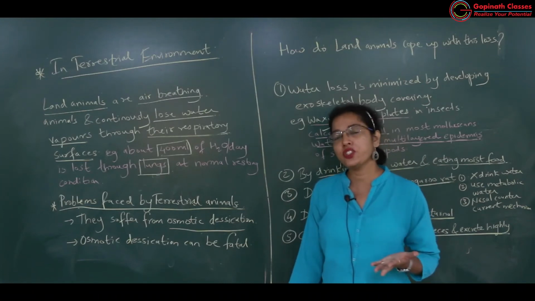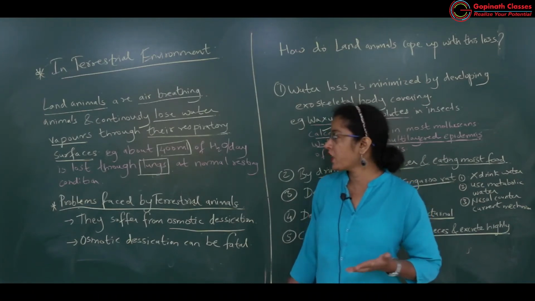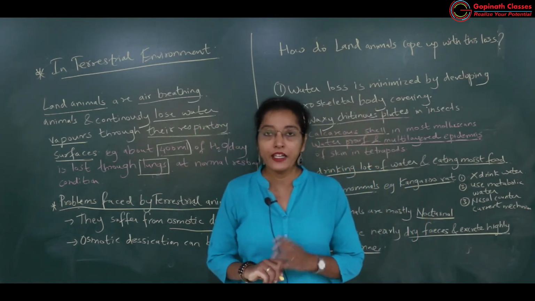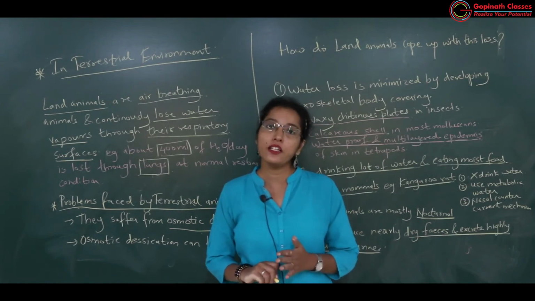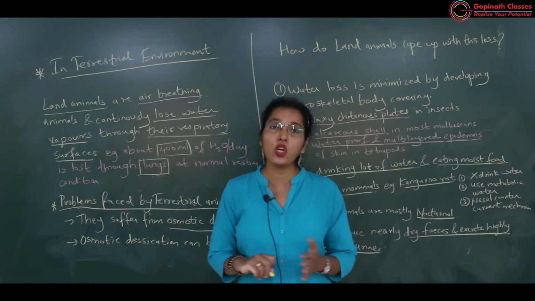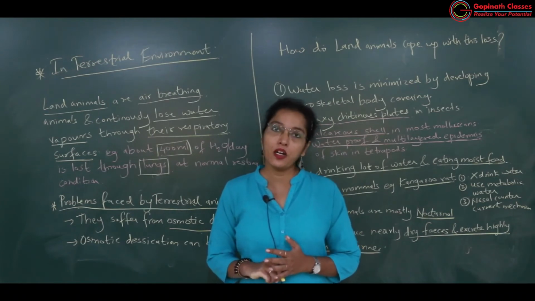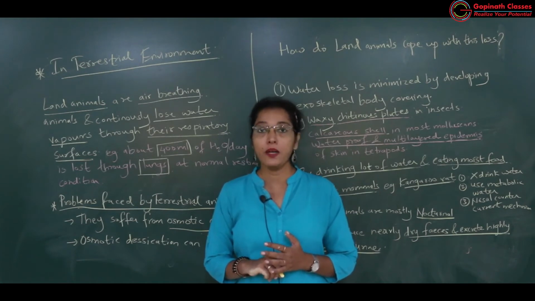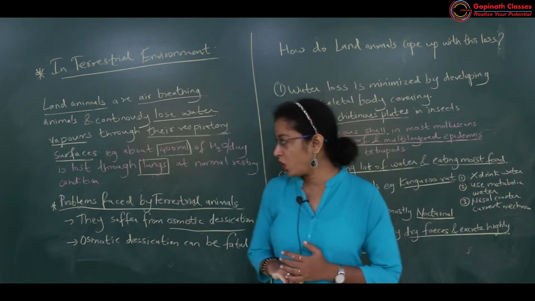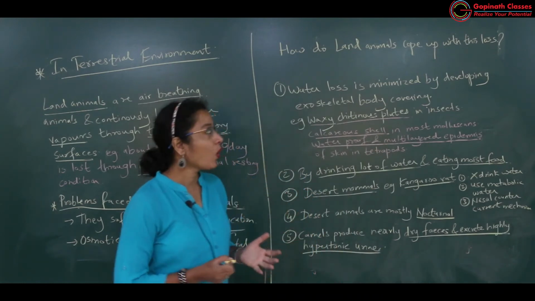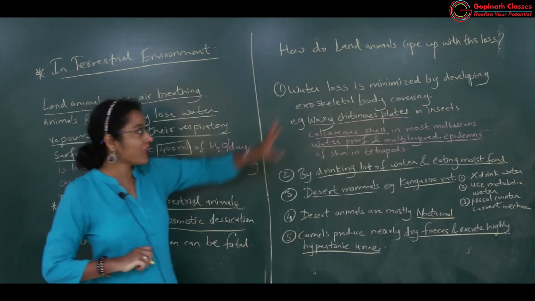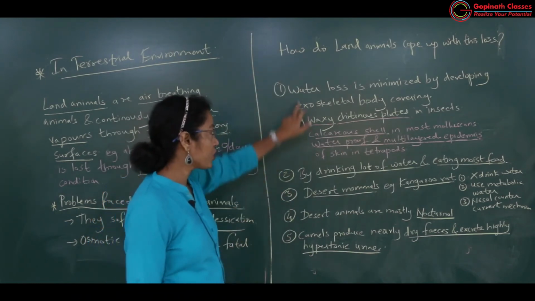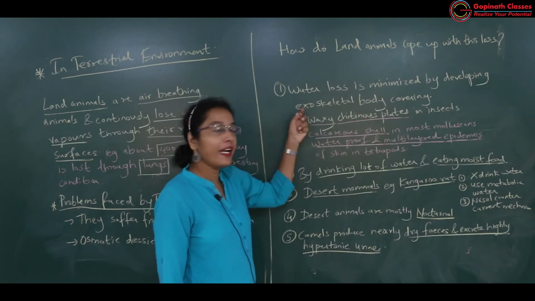If the outside temperature is higher, then obviously water loss in the form of water vapor will also be more, and if there is excess water loss there will be no proper osmolarity maintained by the body. It will affect the health of the person, and the person may die because of that. Now let us discuss the different modifications seen in these organisms to cope with this loss. Water loss is minimized by developing